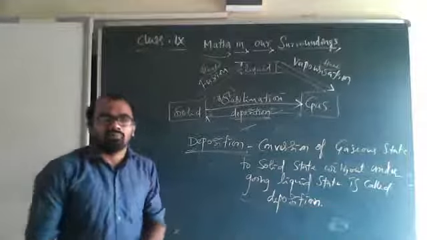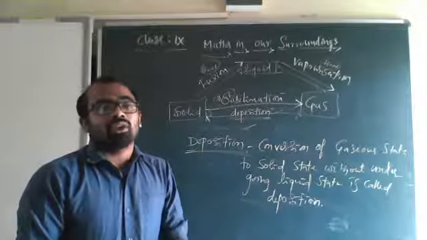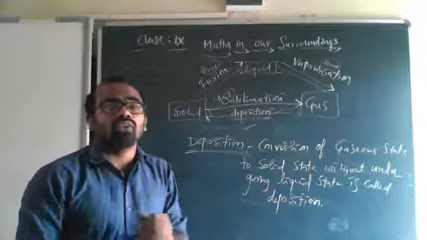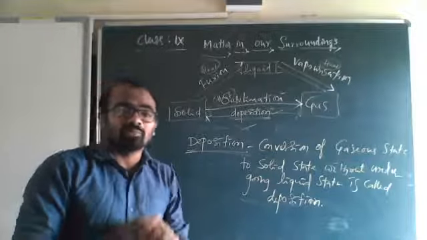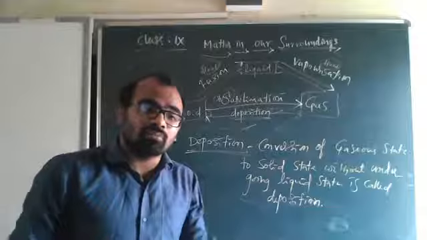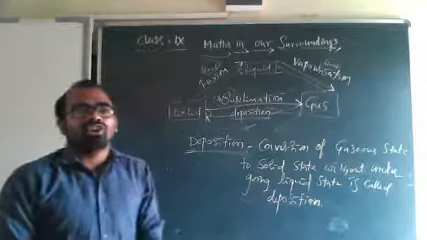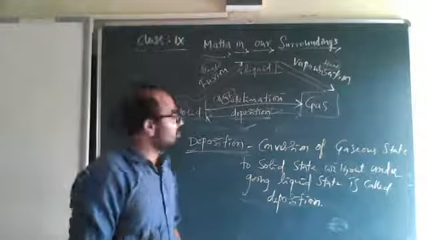That means gas is present and I just want to make it liquid. What will I do? I will cool the gas. The temperature of the gas must be decreased. If the temperature is given to a liquid, it will convert to gas. For gas, the temperature must be decreased to make it liquid.